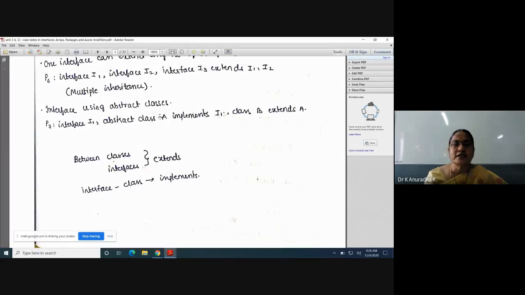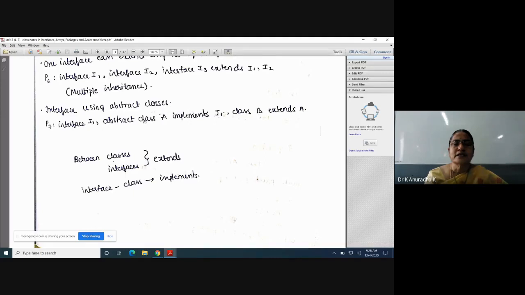Why I should take this class A as abstract is because this class A doesn't want to implement all the abstract methods of this I1. This class A wants to implement only some methods of the interface I1. Actually, the rule is that when class A implements I1, this class A has to provide the implementations to all the abstract methods of this I1.